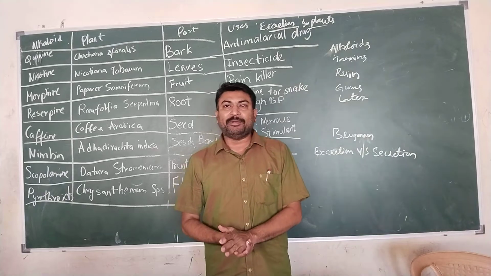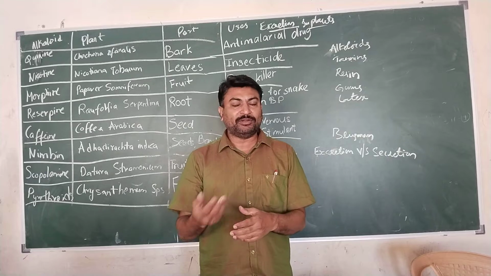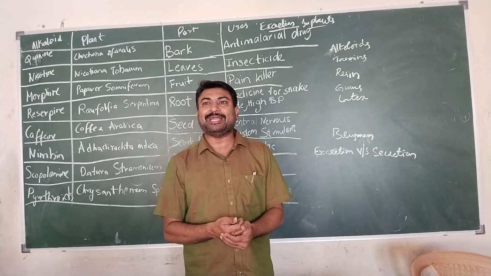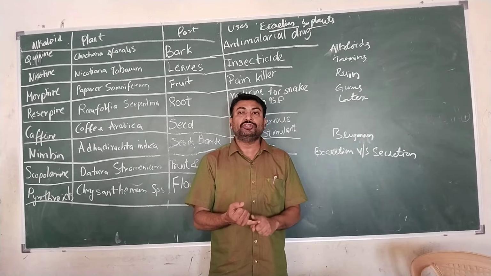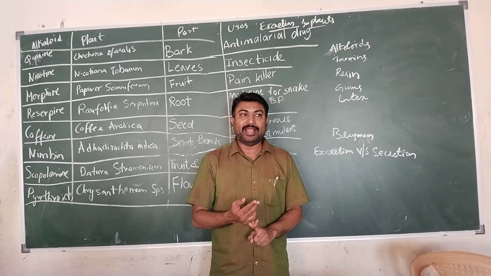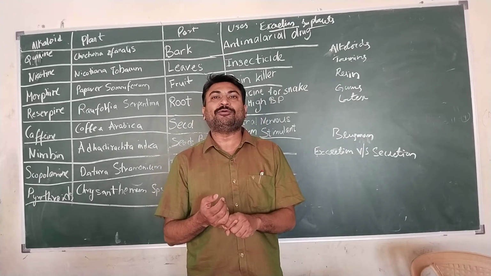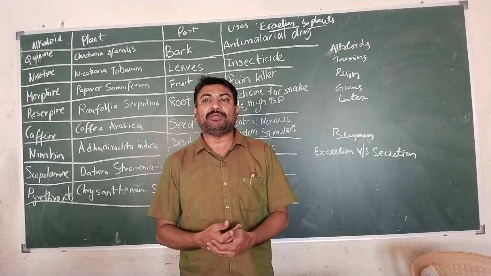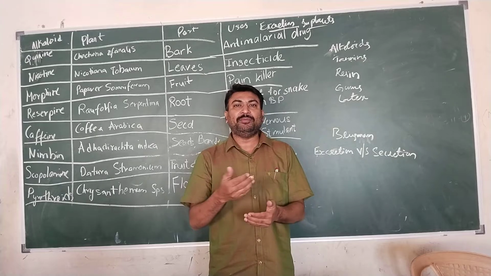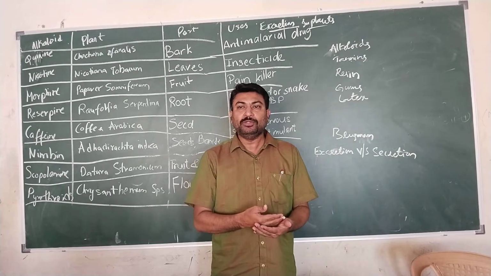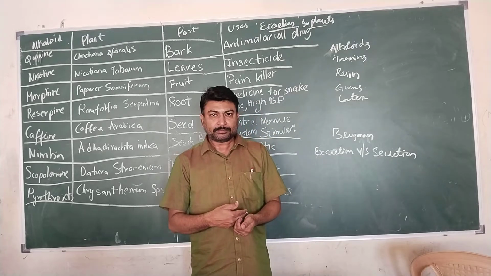In most of the plants, the waste products that are formed, that is nitrogenous waste and other waste materials formed because of metabolic activities, will be stored in some parts of the plant, such as leaves, fruits and roots. When the lifetime of the leaf or fruit is completed, they shed off. Shed off means they fall off from the plant. For example, you might see during the spring season that most of the leaves turn yellowish in color and fall off from the plant. In place of that, new leaves turn up.